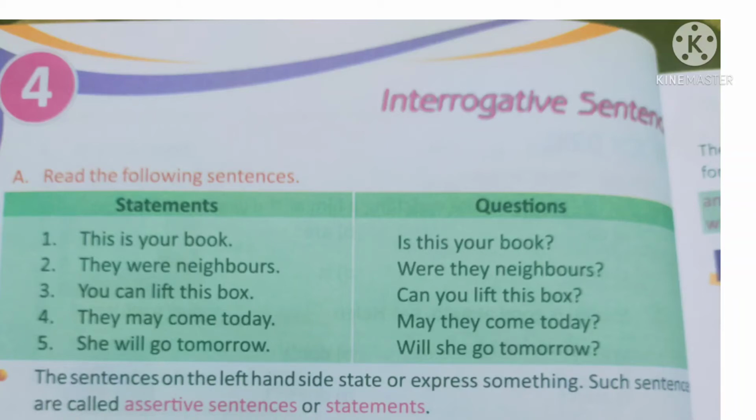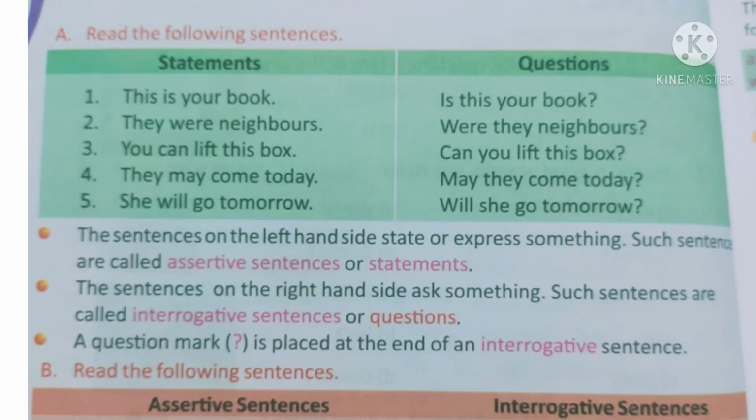So the sentences on the left hand side state or express something. Such sentences are called assertive sentences or statements. The sentences on the right hand side ask something. Such sentences are called interrogative sentences or questions. Question mark is placed at the end of the interrogative sentence. Interrogative sentence के end में हमेशा हम question mark का sign लगाते हैं.